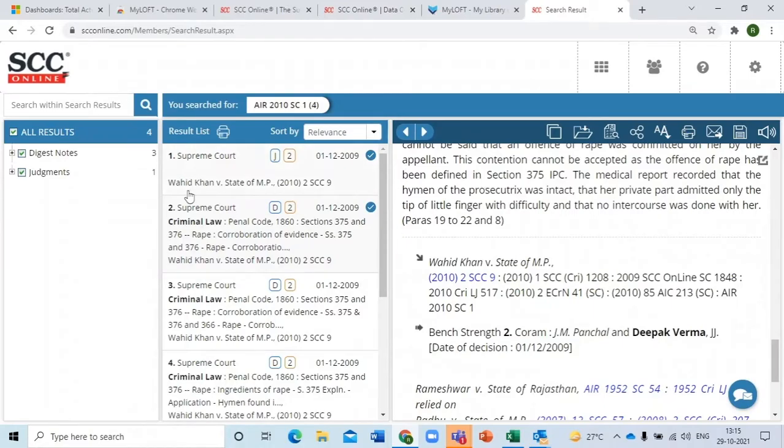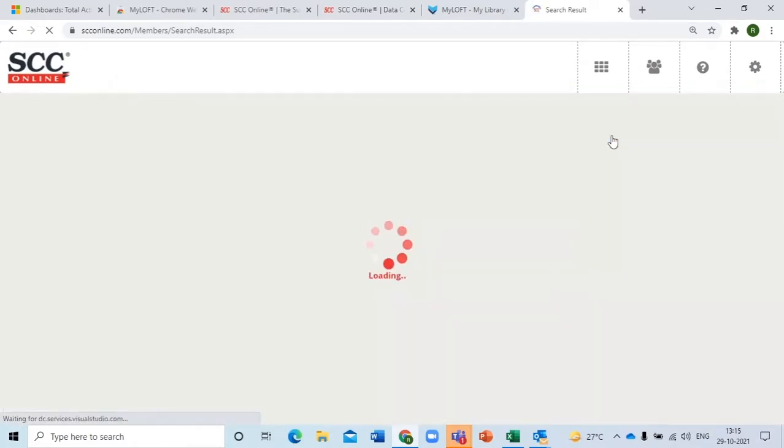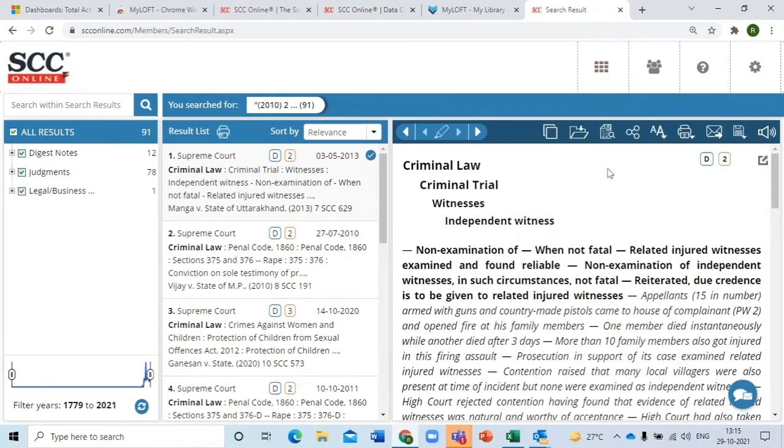Or let's do one thing. Let's click on case reference. We'll get more judgments. Can you make your own folders in SEC Online? Certainly you can, and we'll see how we can do that. You can add judgments, articles, bare acts, even the treaties and everything, whatever that is. Let's say only judgments.